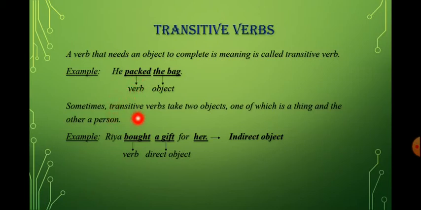Sometimes transitive verbs take two objects, one of which is a thing and another a person. Here you can see in this example, Ria bought a gift for her. We are talking about Ria. She is the subject, and what did she buy? She bought a gift. And for whom? For her. So in this sentence you can see there are two objects, that is a gift and her. So a gift is the direct object and her is the indirect object.